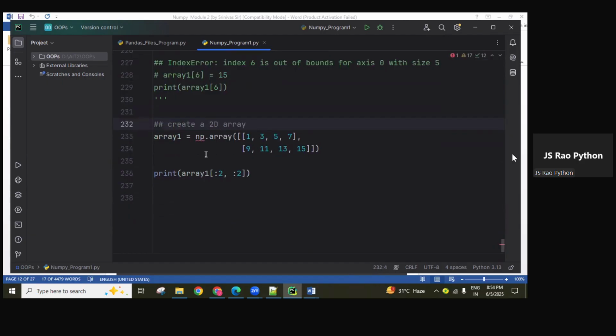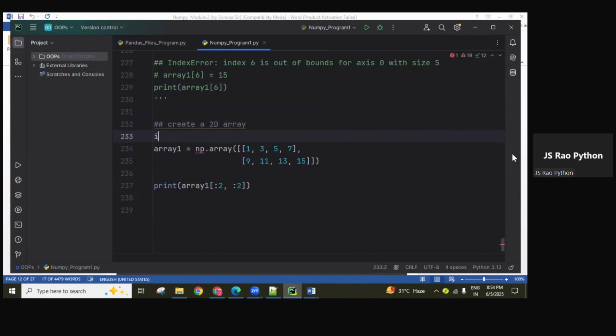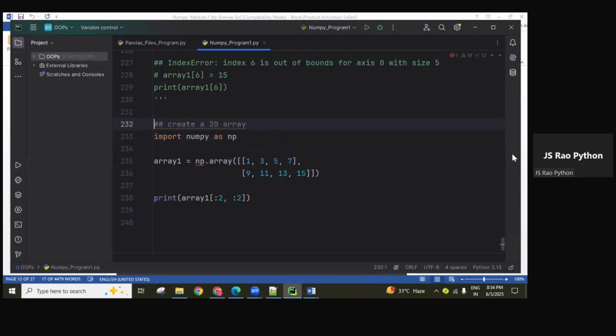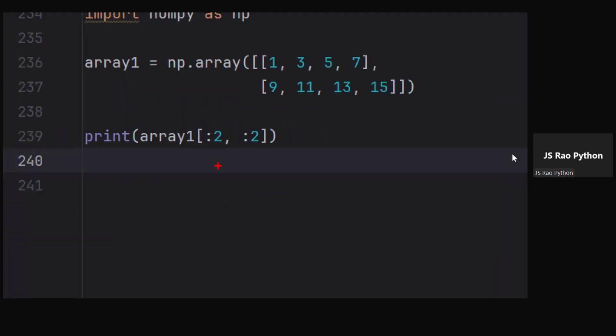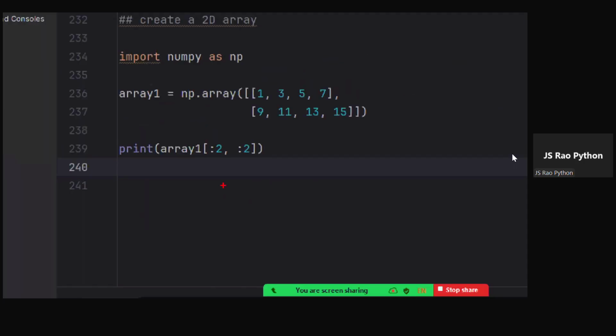Okay, this is my program, guys. Create a 2D array and access it using slicing. Okay, first of all, here import numpy as np, I imported this module, and creating the numpy array object, two-dimensional related. And now here is this given one. What are you expecting here as output? Let me know what you are expecting.